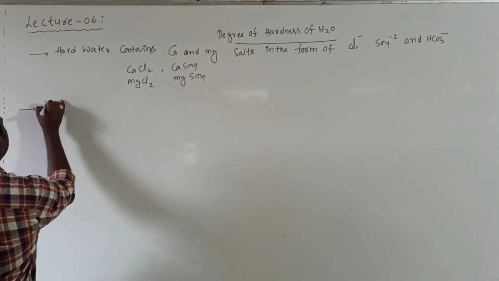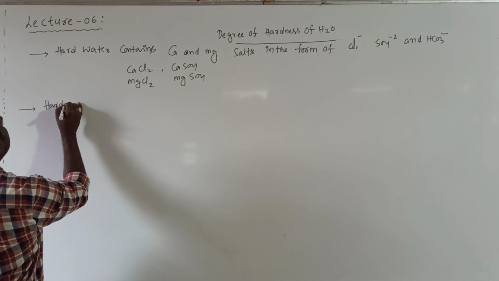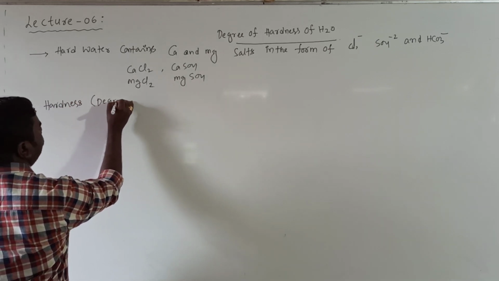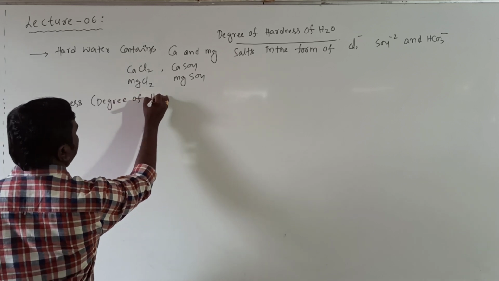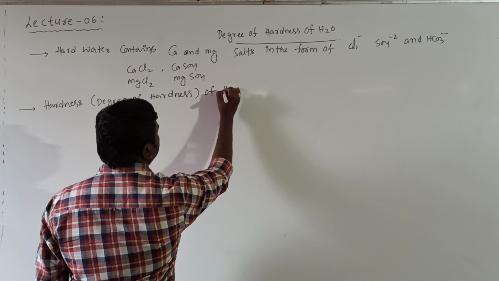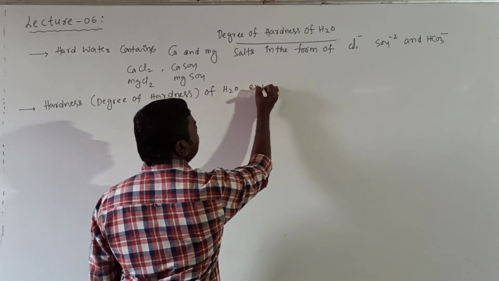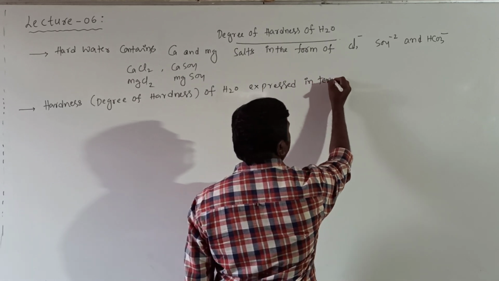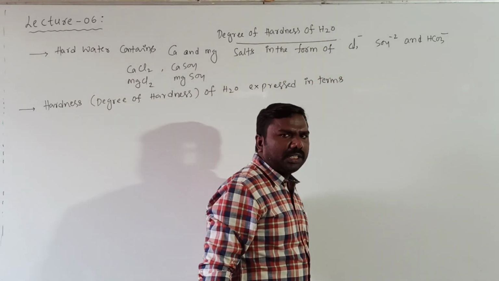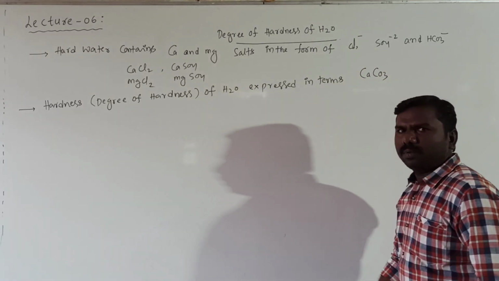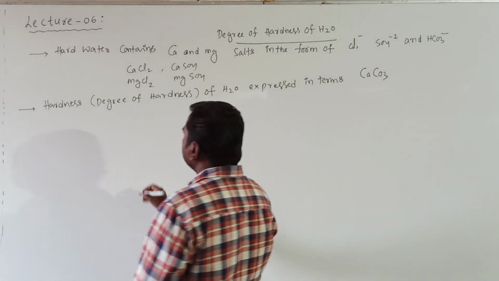Hardness of water is nothing but degree of hardness of water, expressed in terms of calcium carbonate, CaCO3, because the reason is